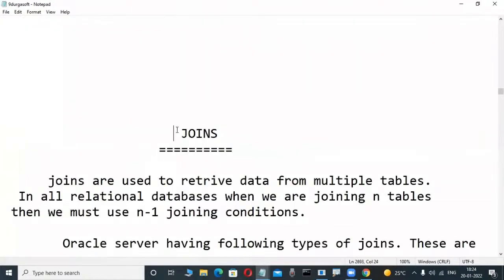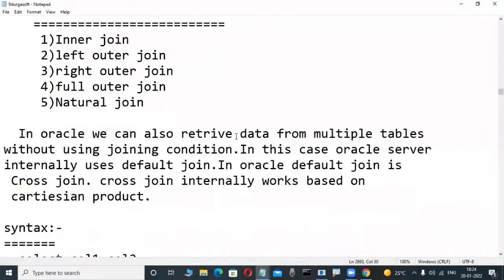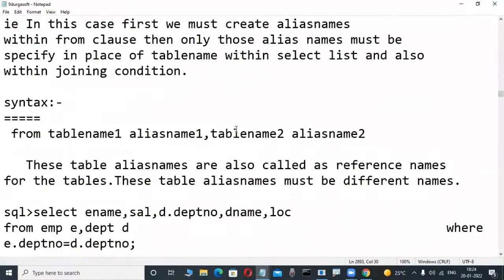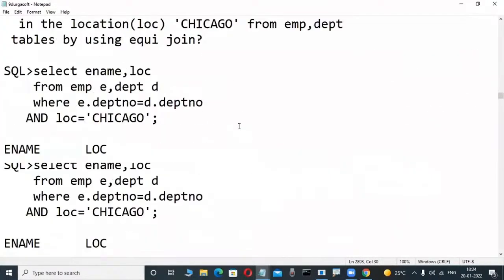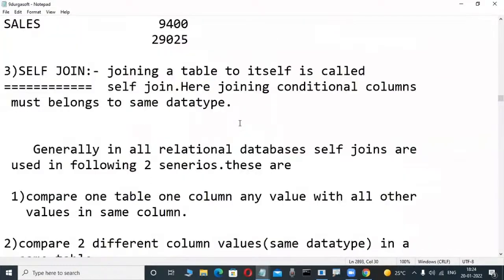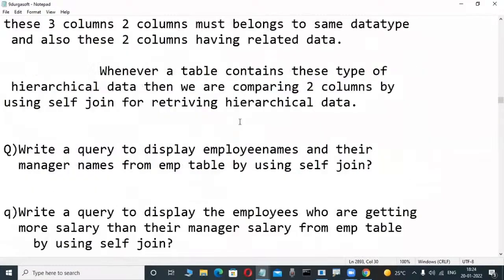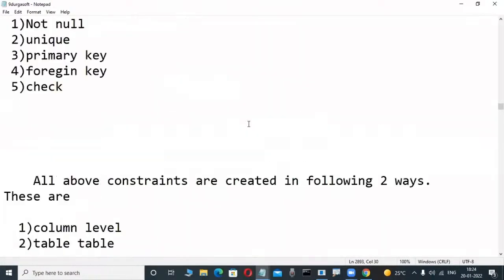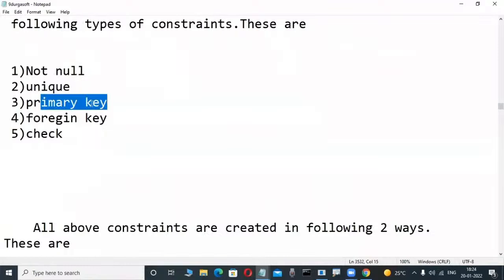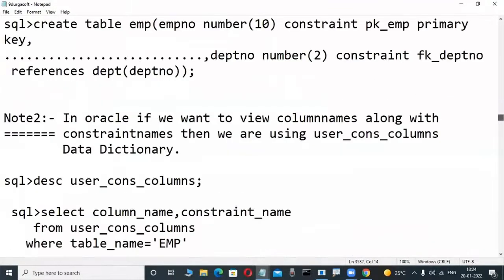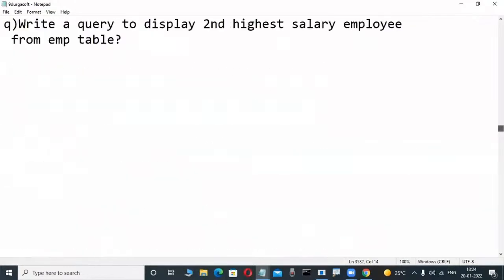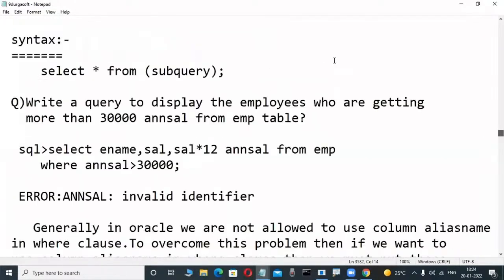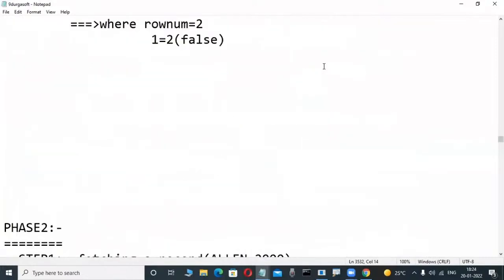Main concept, joins, to retrieve data from multiple tables. This is SQL language knowledge. Maybe some of you have an idea about it. Then constraints is a concept in our SQL language: primary key, foreign key, check. So many things are there. Once we are good at those things, subquery is a concept, most powerful.